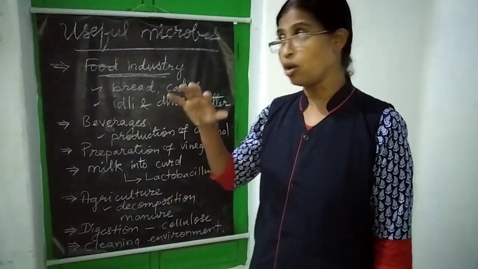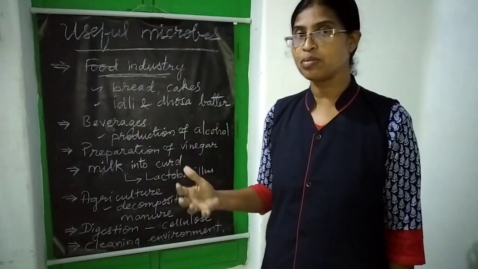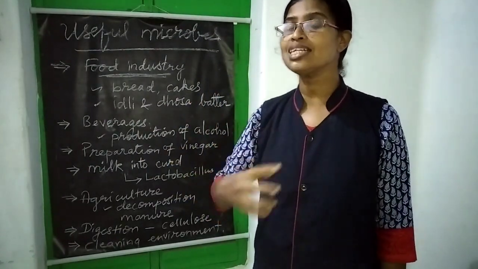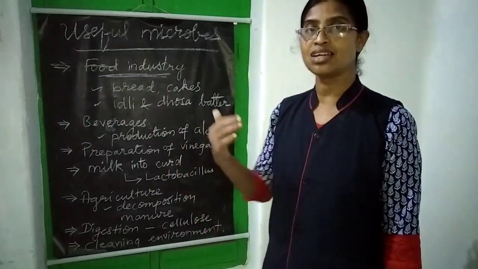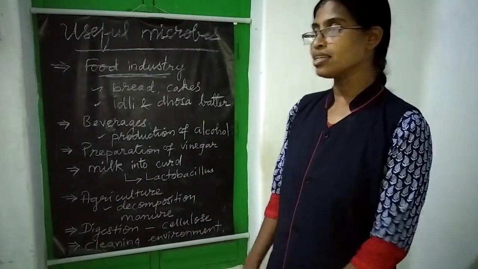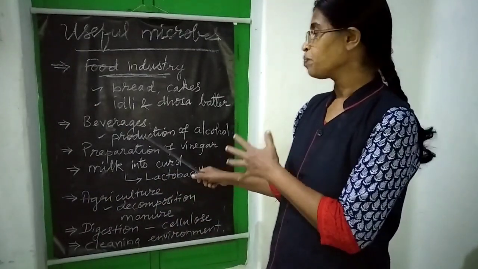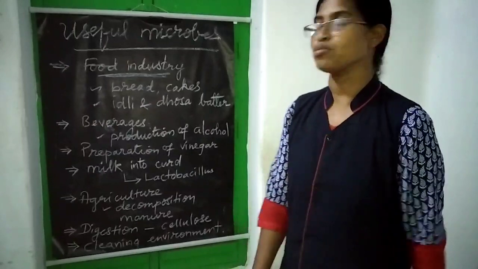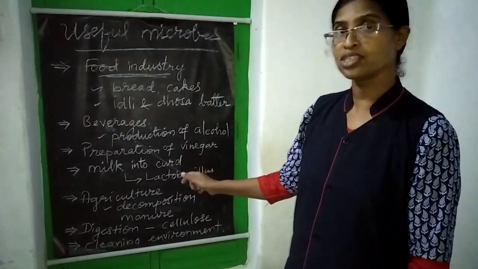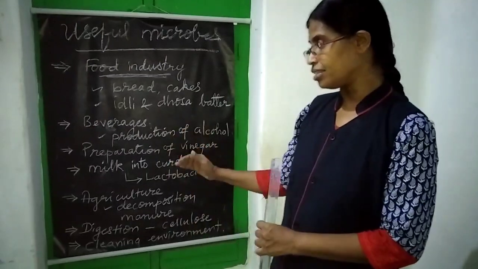Understand? Yeast, I told you, undergoes anaerobic respiration. They feed on this carbohydrate and release carbon dioxide and alcohol. Okay? So here beverages also need microorganisms. For the production of beverages, microorganisms are needed.